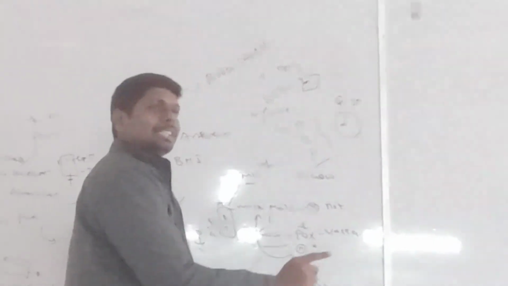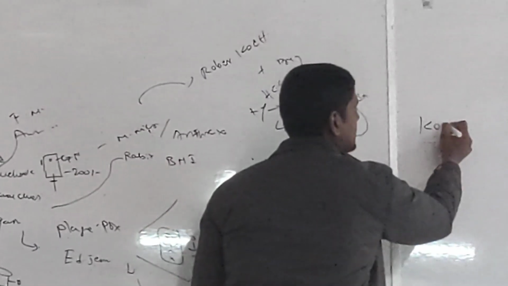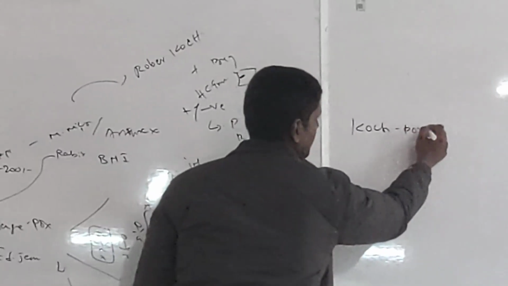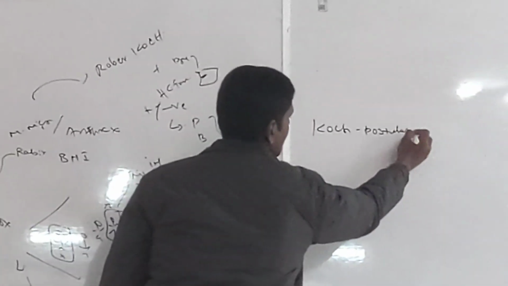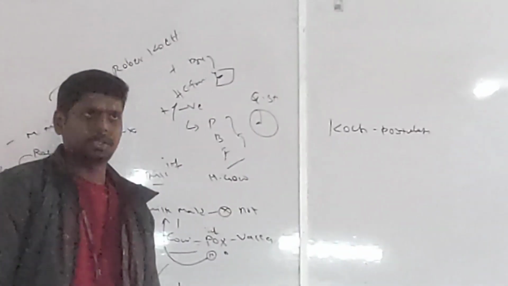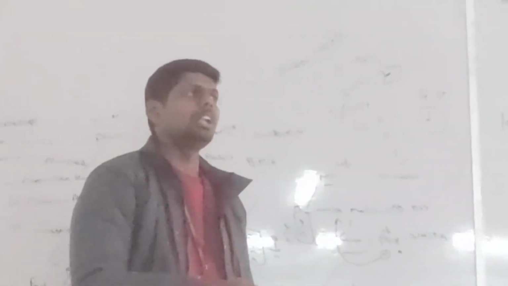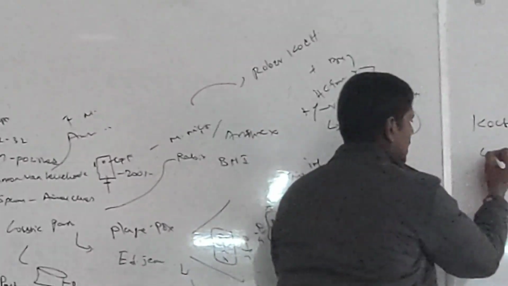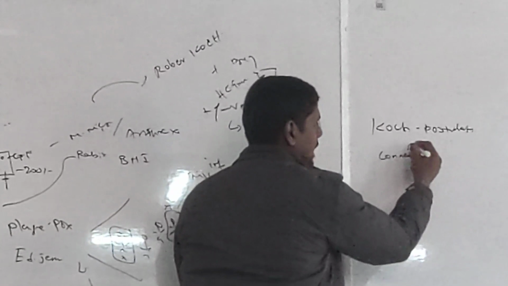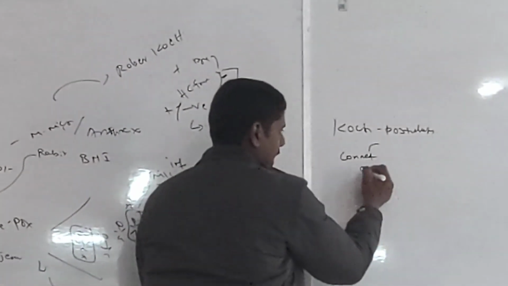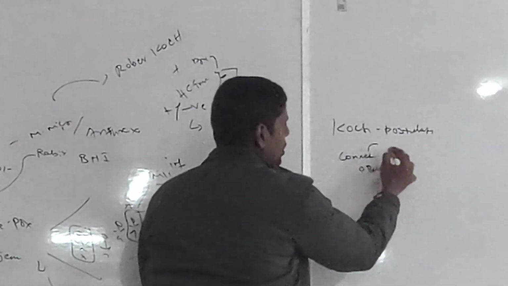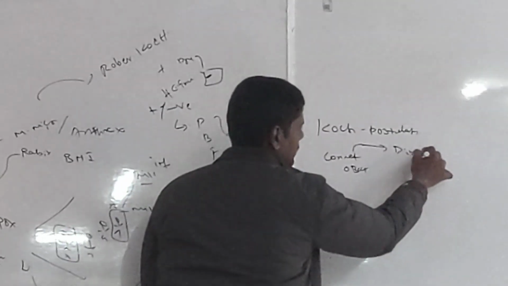The rules are called as Koch postulates. What is Koch postulates? The idea of Koch postulates is to connect a microbe, a bacteria, to a disease.